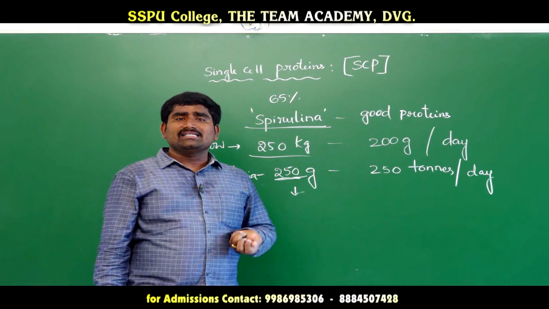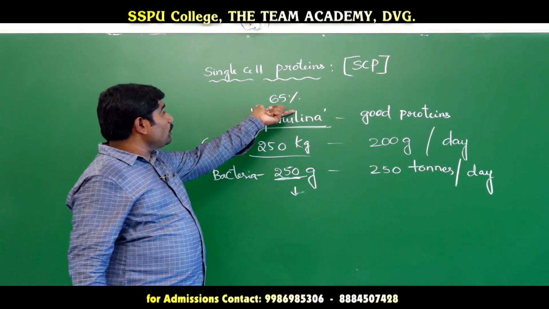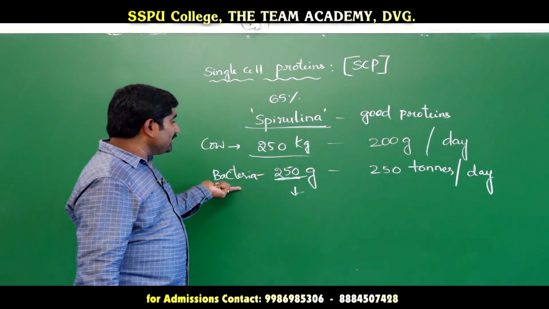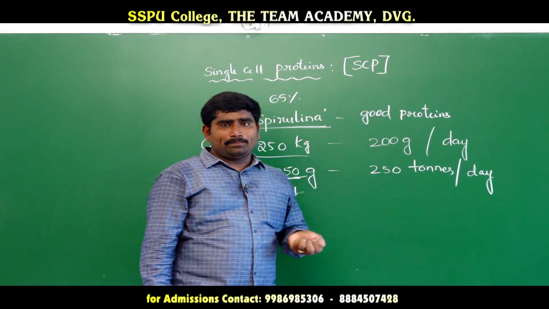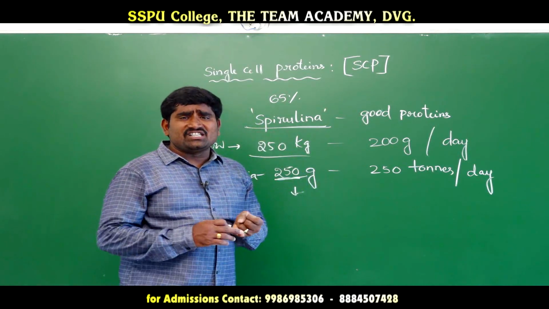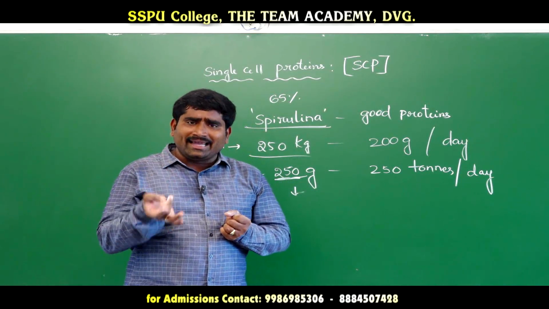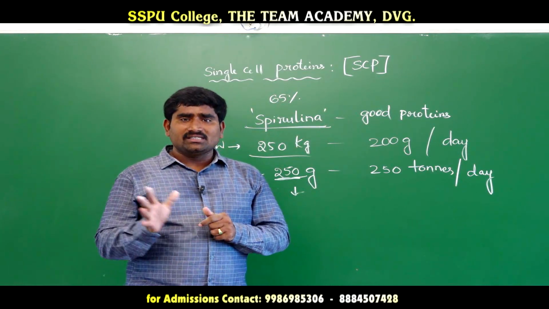Spirulina contains more than 65% protein in its cells, and bacteria like Methylophilus and Methylotrophus produce 250 tons of protein per day. So cyanobacteria, bacteria, algae and fungi can all produce single cell proteins.